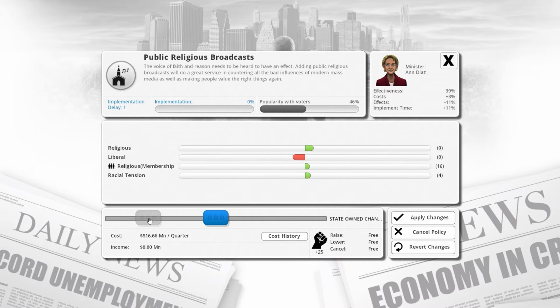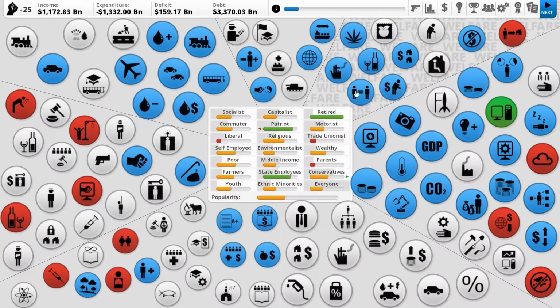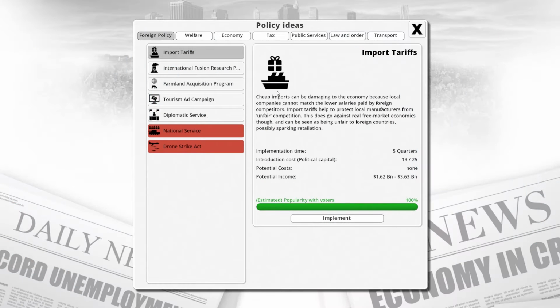We'll go to the point where religious is slightly higher than, well, at least equal to liberals. There we go, so something like there. Religious, we get a bonus equal to negative from liberals. And then we get religious and racial tension. Yeah, it's not too bad. It's not great as a law, but it's alright.